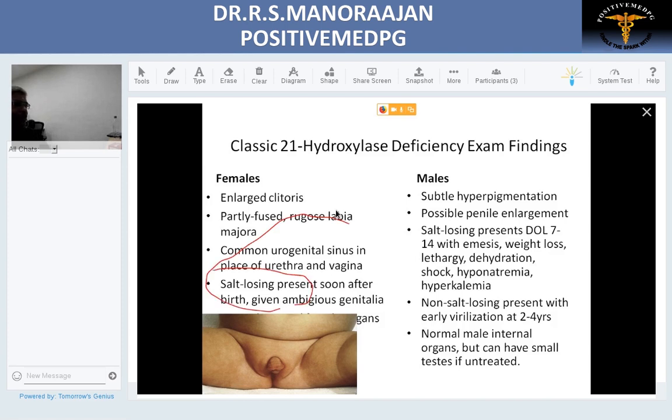In a female child, as we discussed, they present enlarged clitoris that is called as ambiguous genitalia at birth. In a male child, the only clue at birth will be subtle hyperpigmentation. Later in life, they come with florid precocious puberty. This is your 21-alpha hydroxylase deficiency.